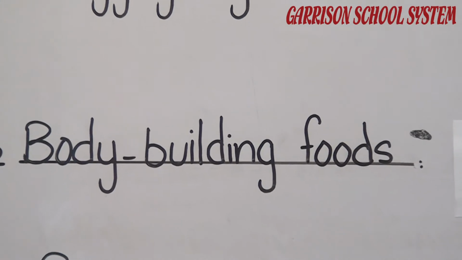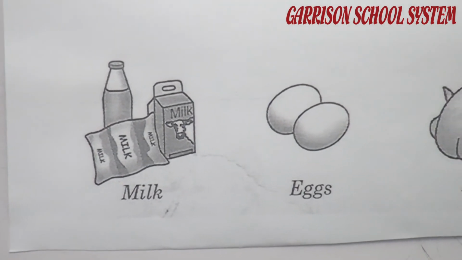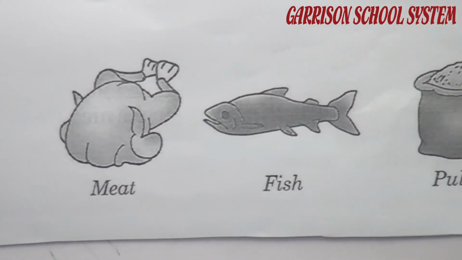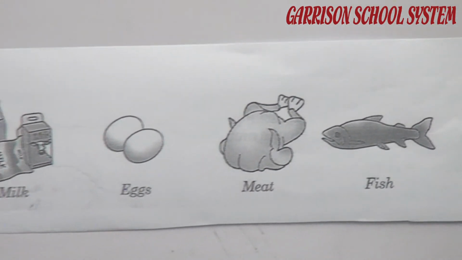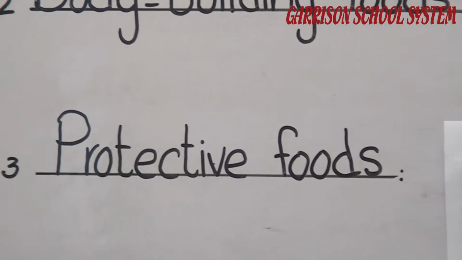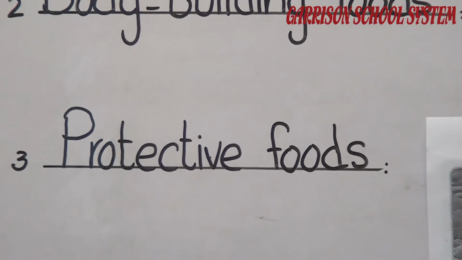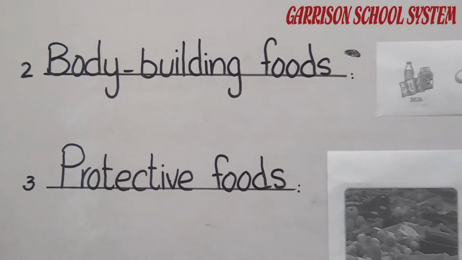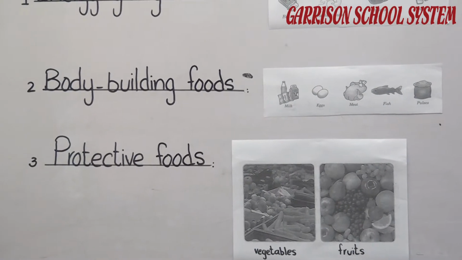For example, we are growing day by day. If we eat proteins in our food, we grow and remain healthy. But if our meal does not contain proteins, we grow but we don't remain healthy. And the second thing is, proteins help in the repair of our body. For example, if we get a cut on our skin, after some days it repairs. How? Because of the bodybuilding foods, because they contain proteins, and you read that proteins help in the growth and also repair of our body.